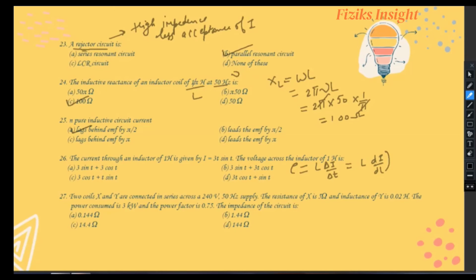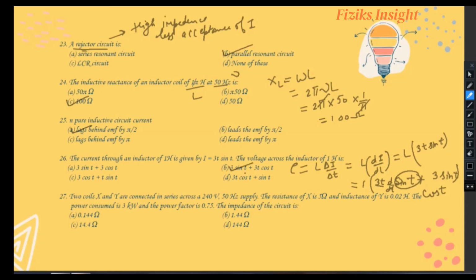Now taking derivative of I and simplifying, here L is 1. Now the result for the derivative of I becomes three sin t plus 3t cos t. The B option is correct for this 26th question. Now proceed to 27th question.